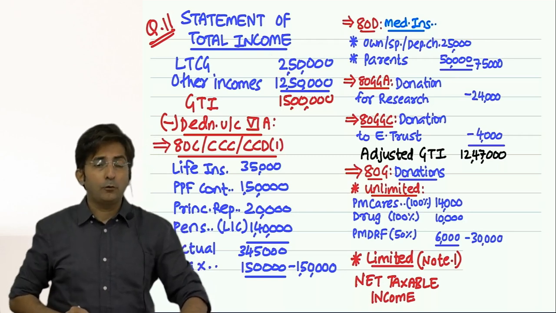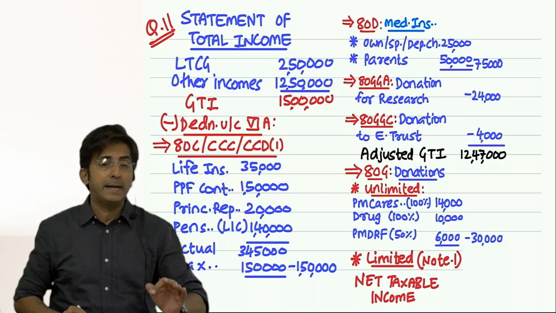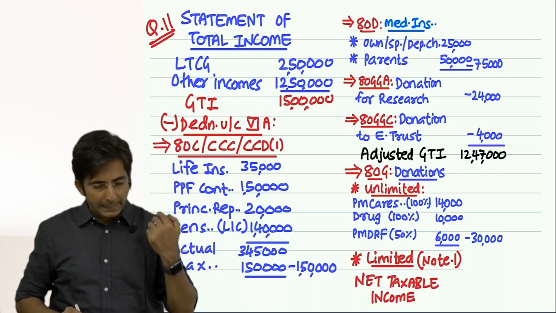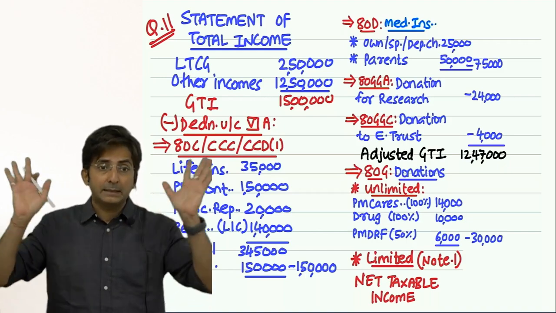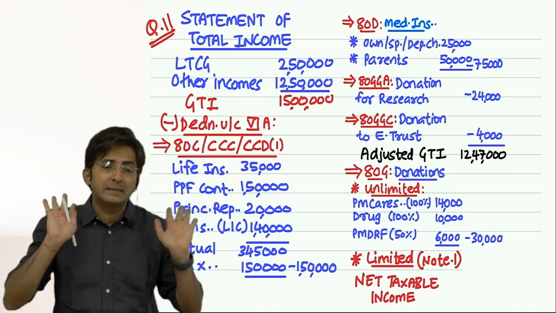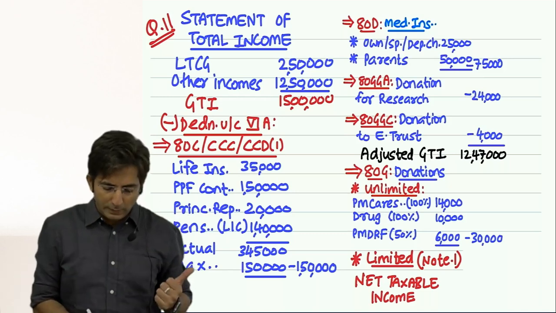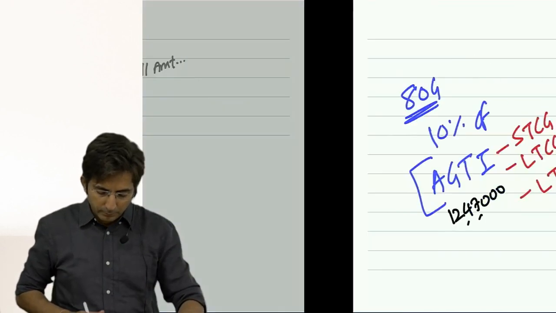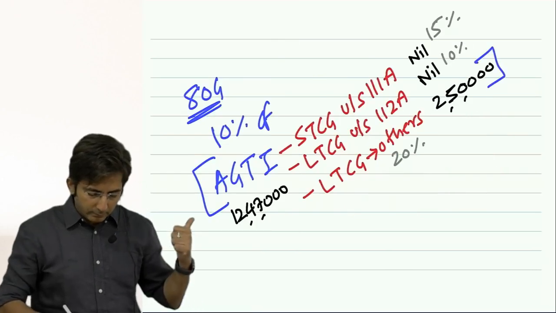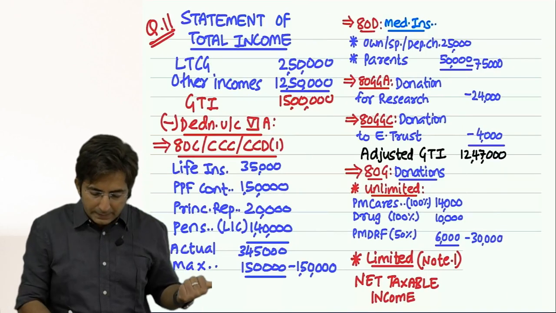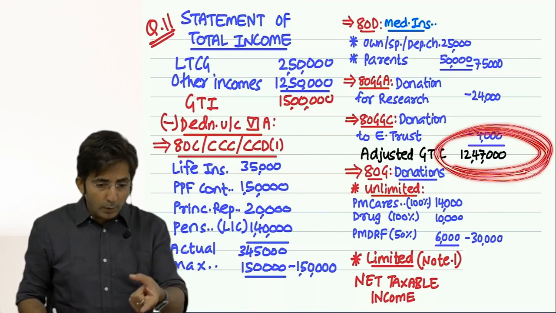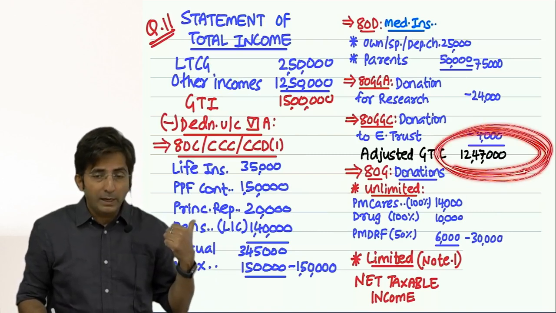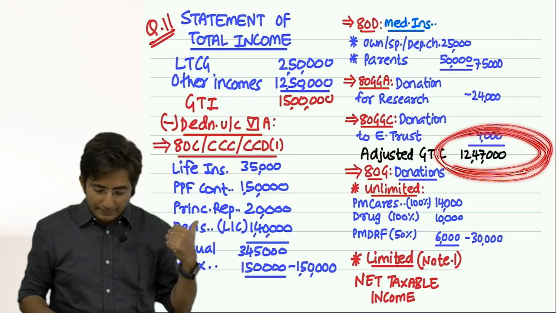So in short, the formula is 10% of AGTI minus three things. By head like this only, 10% of AGTI minus three things. But in those three things, in our question, I have only one thing, which is this 2,50,000. So first tell me, what was the AGTI in our question? 12,47,000. This you have also calculated, right? 12,47,000 is AGTI.